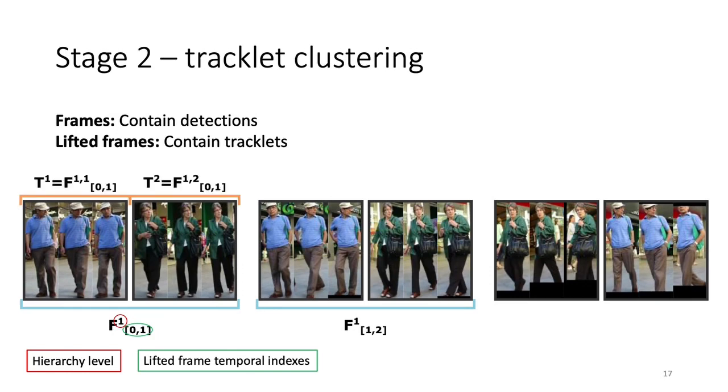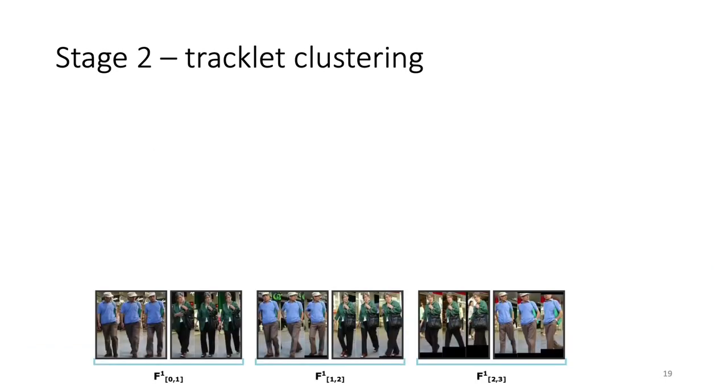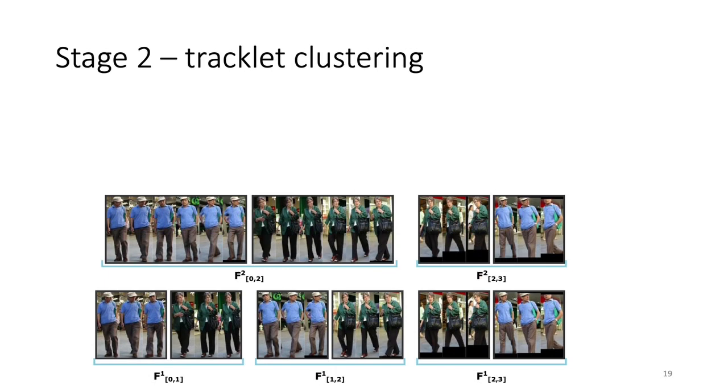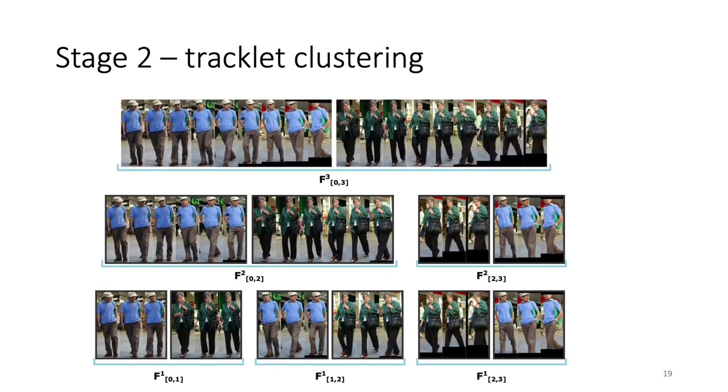With this formulation, each tracklet within a lifted frame is represented using an extra superindex. We proceed to cluster tracklets following the sequentiality of the video. We summarize the appearance of each tracklet as their element-wise median and compute the cosine similarity between both. Once we arrive at the final lifted frame, which contains all existing tracklets, we proceed to assign an ID to each cluster, naturally generating the final tracks.